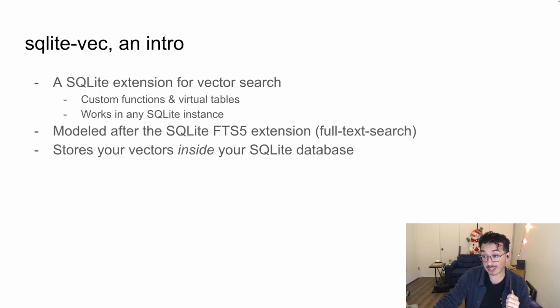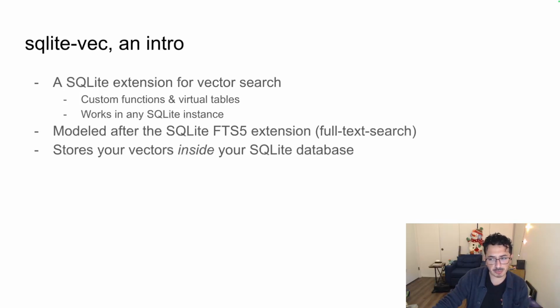And one important thing about sqlite-vec is that it actually stores the vectors inside of your SQLite database. So it doesn't store them inside of a separate file or a separate server or whatever. It stores them within shadow tables inside of your SQLite database, which means all these different tools that work with SQLite, all these backup tools, all these recovery tools, all these streaming replication services like Litestream or LiteFS or all those other ones, they all work with sqlite-vec. Because at the end of the day, all the vectors are stored within your database.